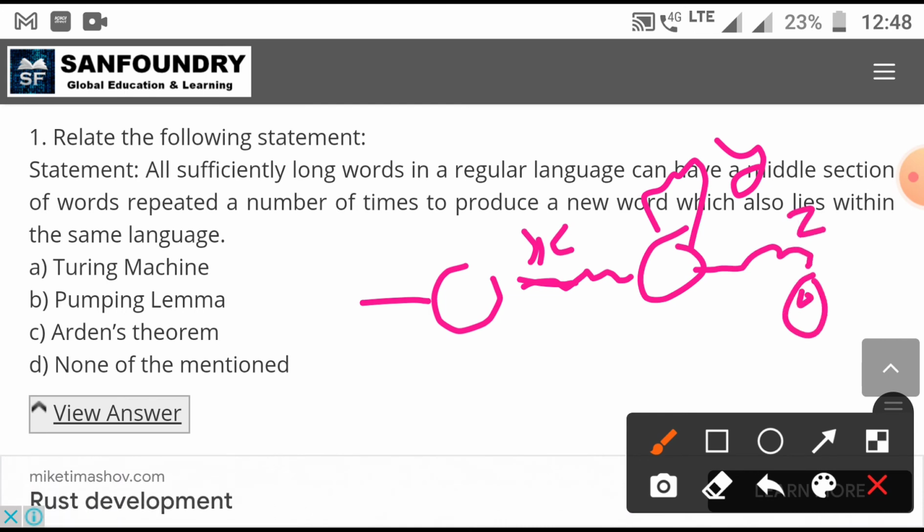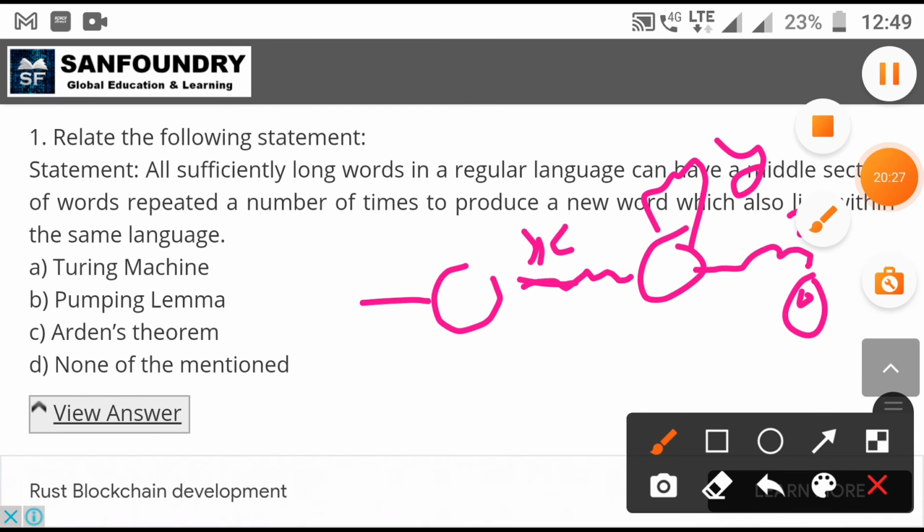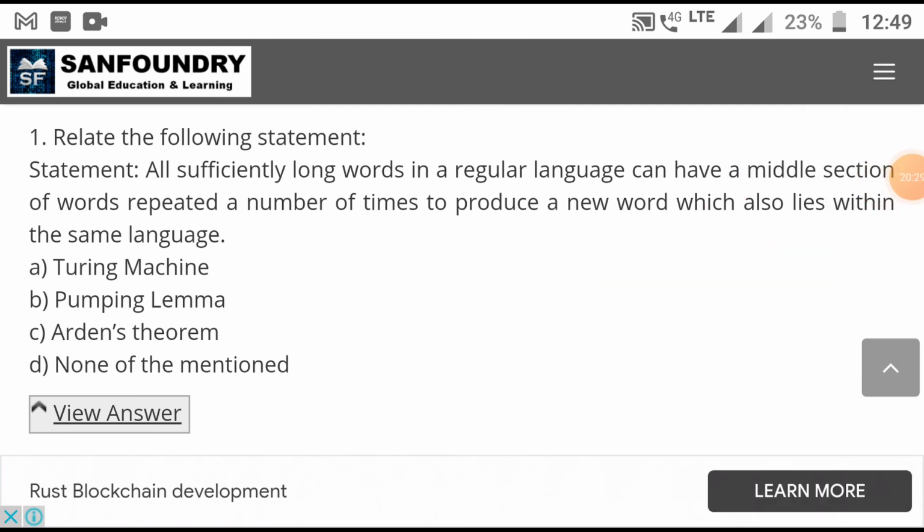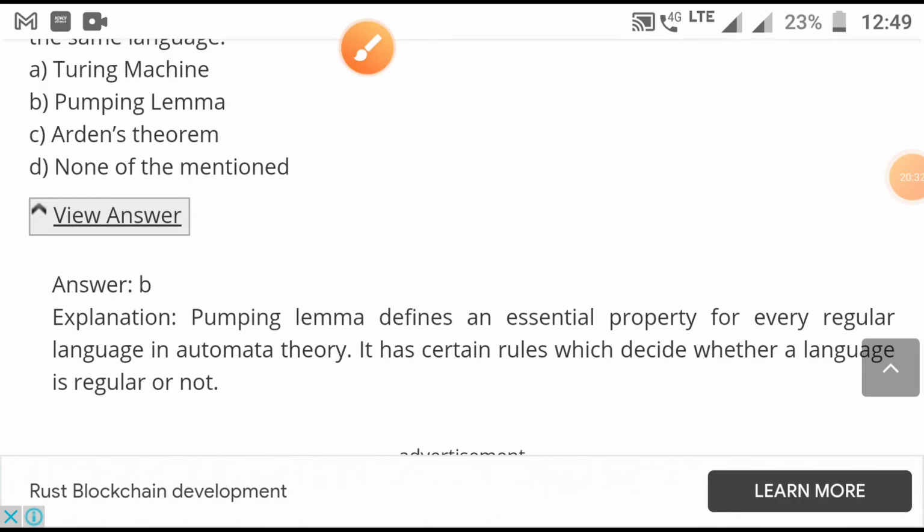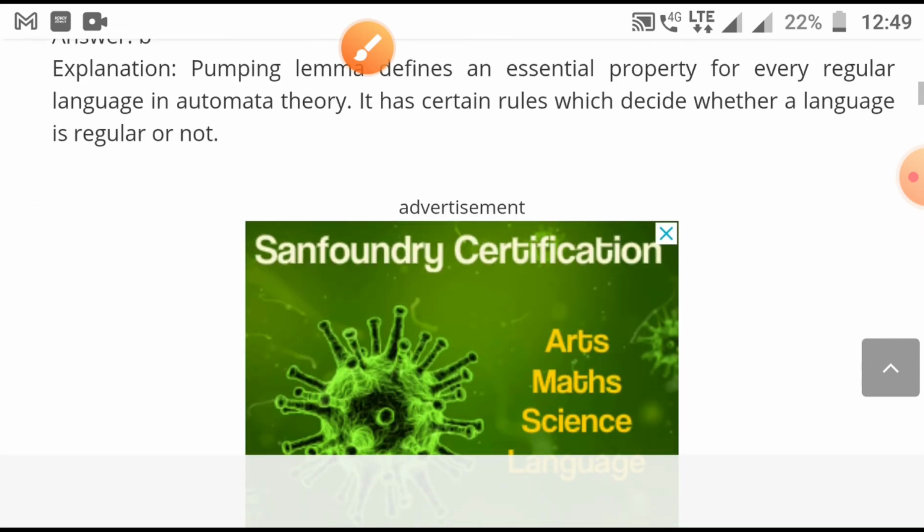So this is the pumping lemma. Y is actually repeating here. If y repeats once, then you get a string. If you don't opt for this while loop, then you get a different string. If you opt 2 times, then you get a different string. So every time you can get a different string by opting for the while loop a different number of times. So the correct option is B option, that is pumping lemma.